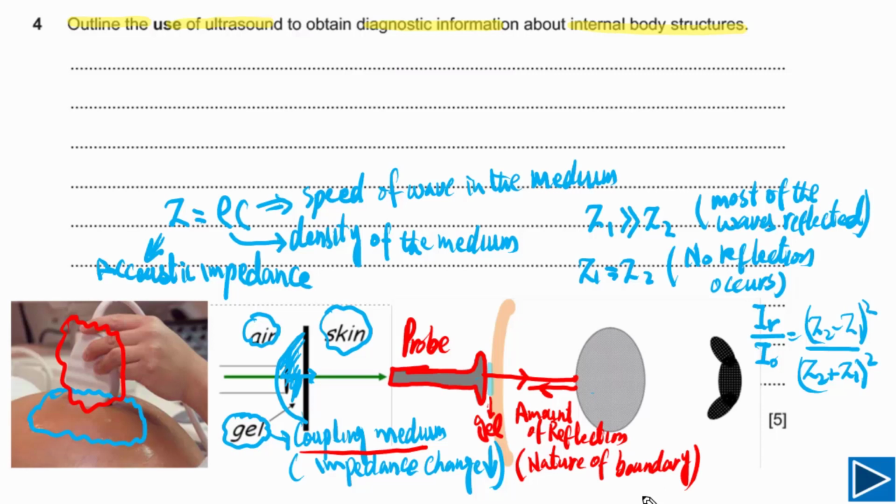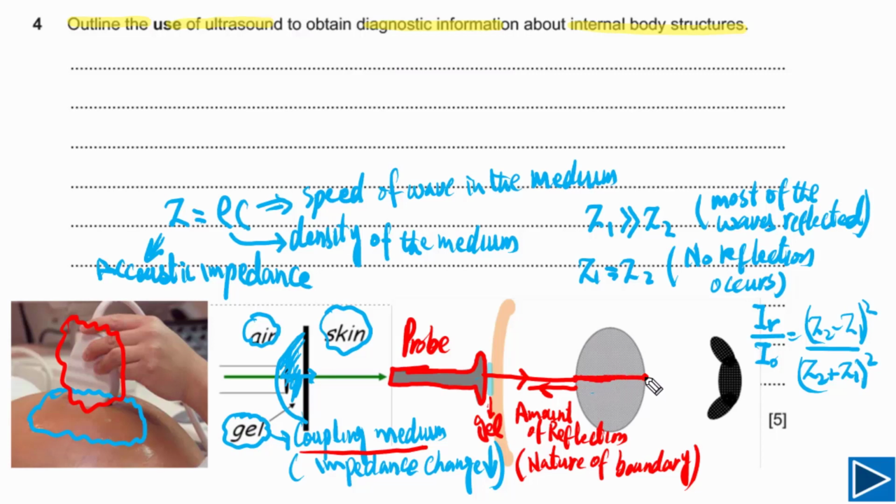If there is a greater amount of reflection, it means there is a big difference between the acoustic impedance of two media. If less reflection, it means the acoustic impedance is almost the same. Then these ultrasound waves will continue traveling in this medium. There will be no reflection because there is no change in acoustic impedance.